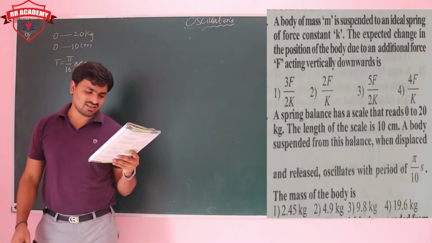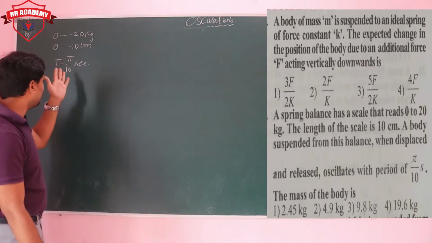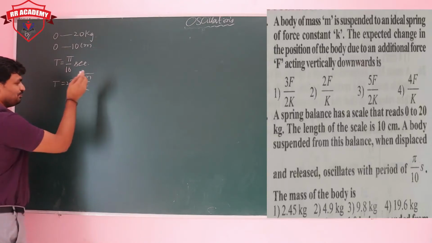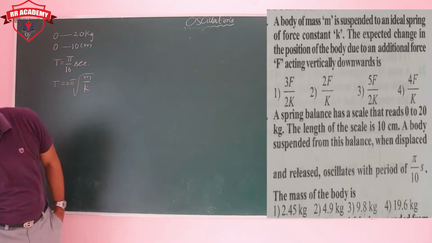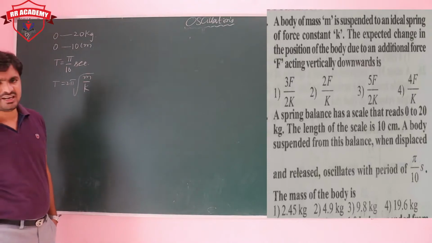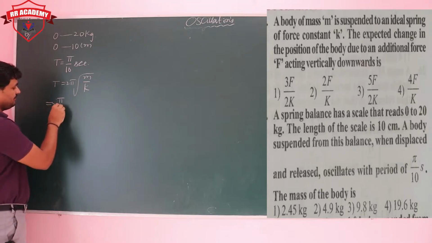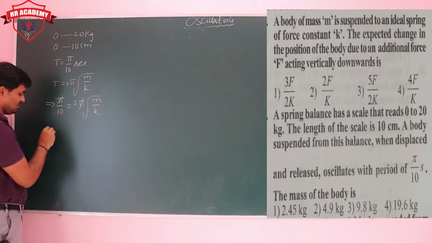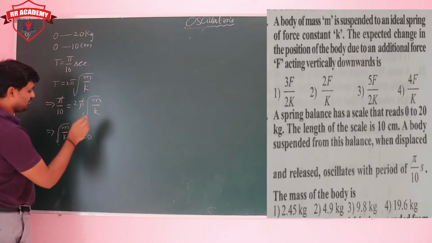So what is the mass of the body? First of all, here they are giving the time period. Time period T is equal to 2 pi into under root m by k. Alright, so we need to get the value of m. Only the time period they are giving, for oscillations with the period. So put the value of time period T equal to pi by 10, which is equal to 2 pi into under root m by k. Pi cancelled. So how much did we get? Root m by k is equal to 1 by 20.